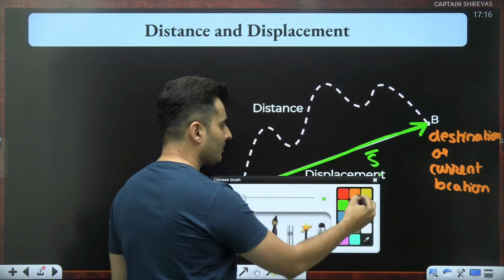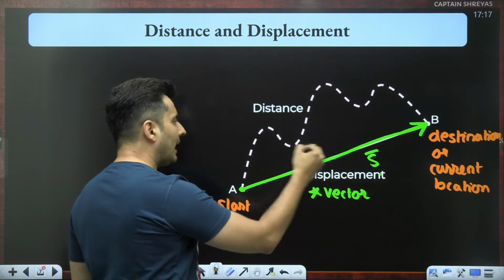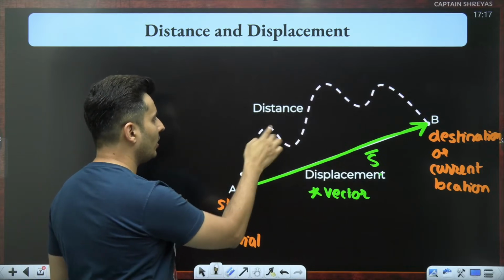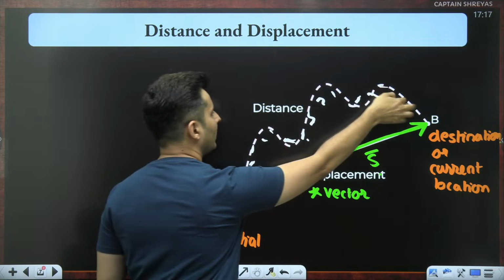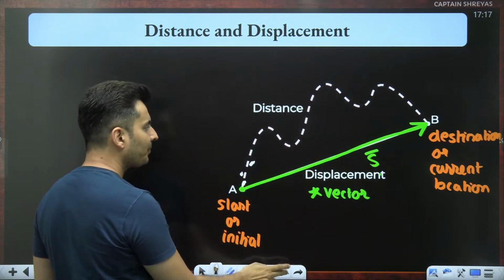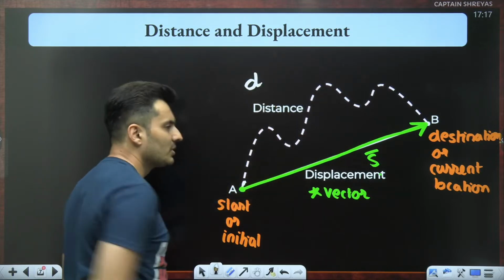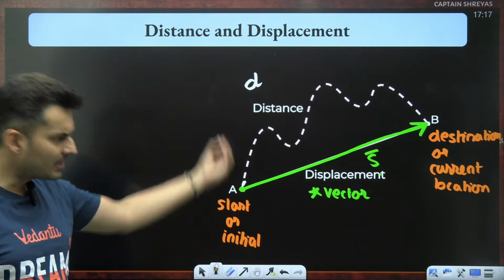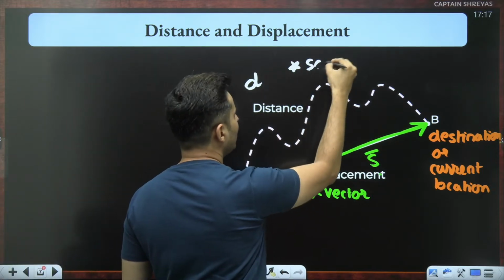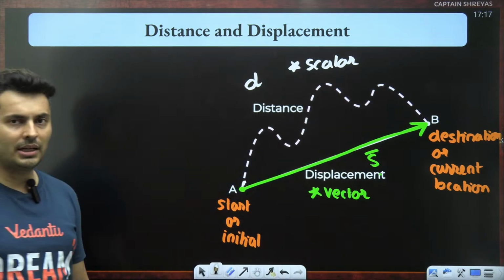Whereas distance, understand, it is basically the actual path which I have taken. See, a Pandu might have actually gone like this, he might have actually gone like this. So the actual path which Pandu has taken is basically the distance. Distance is usually represented using the symbol d. And remember that distance is actually a scalar quantity.